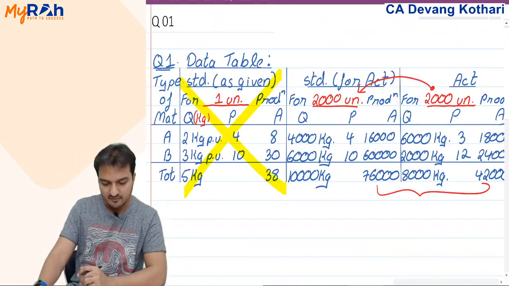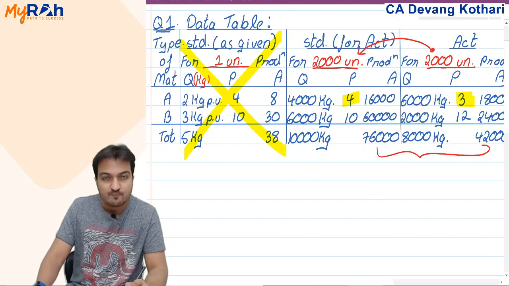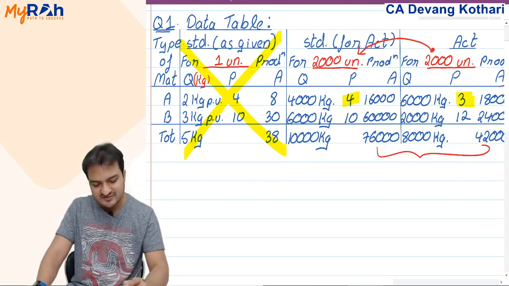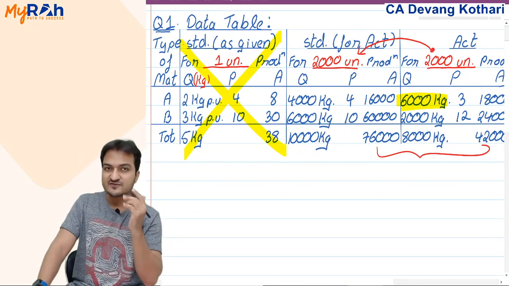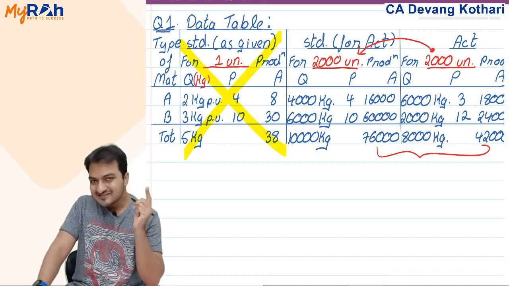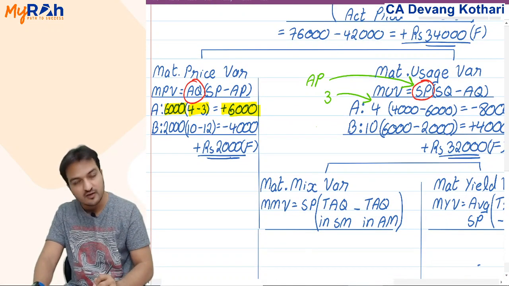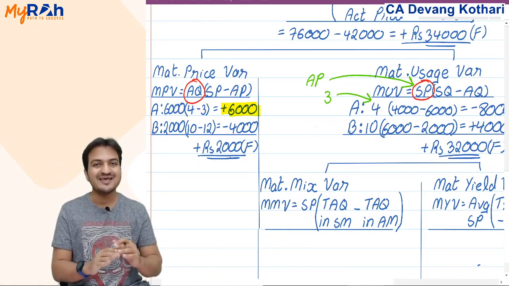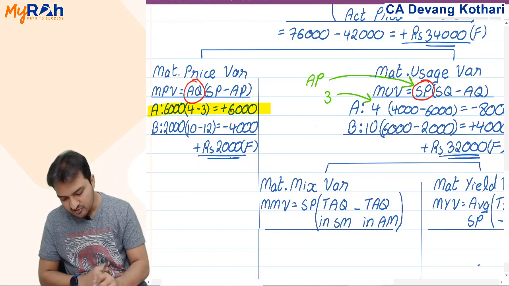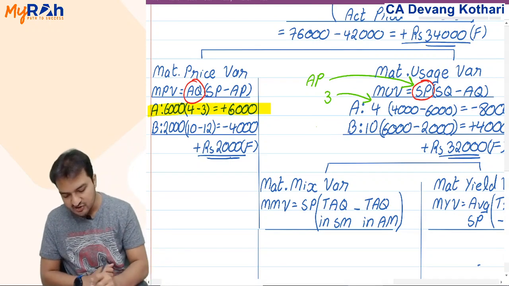Now look at my table. I have saved 1 rupee price on how many kgs? On these 6000 kgs. If I have saved 1 rupee price on 6000 kgs and I have already shown that, 1 into 6000 over here, meaning all my price saving is already shown when I showed this 6000. My entire price saving is already shown over here.